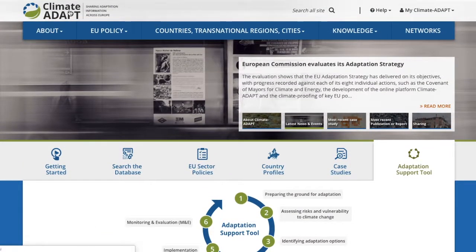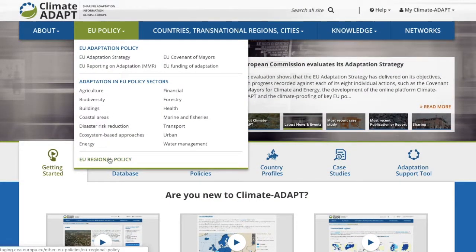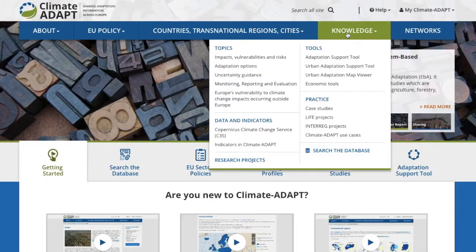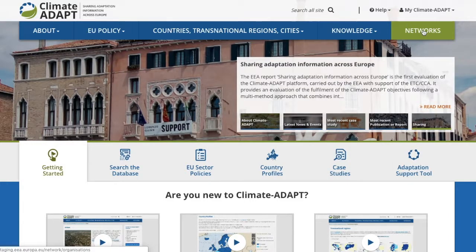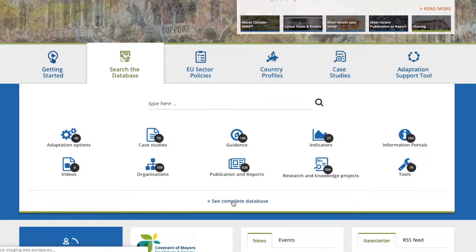Climate Adapt organizes information under the following main entry points: EU policy, including sector policy, adaptation policy, and regional policy; countries, transnational regions, and cities; knowledge, including topics, tools, data and indicators, research projects and practice; and networks. The platform includes a database that contains quality-checked information that can be easily searched.